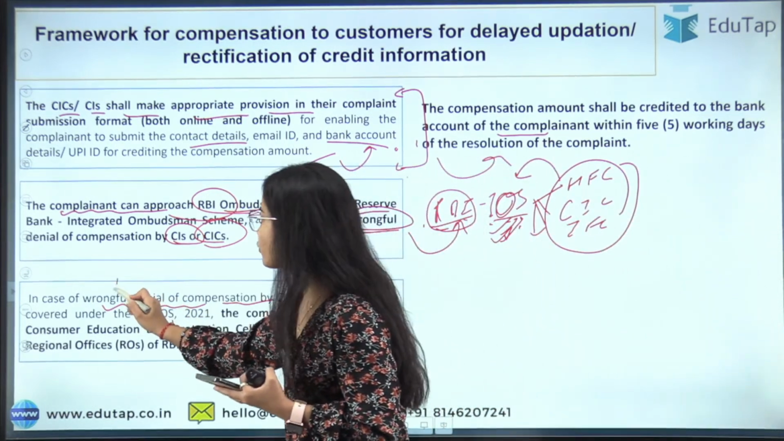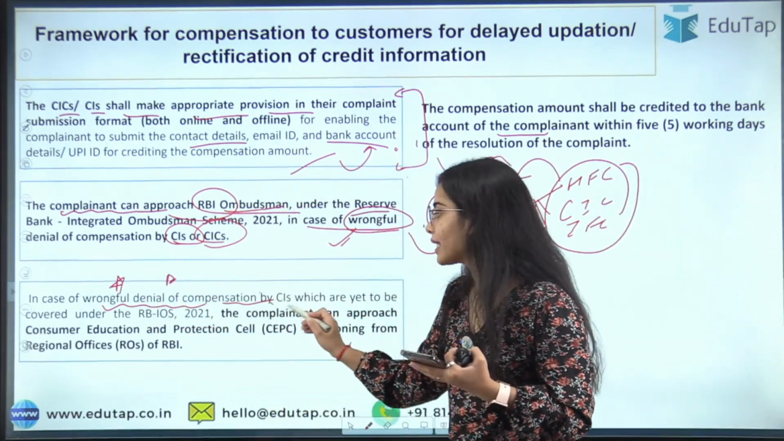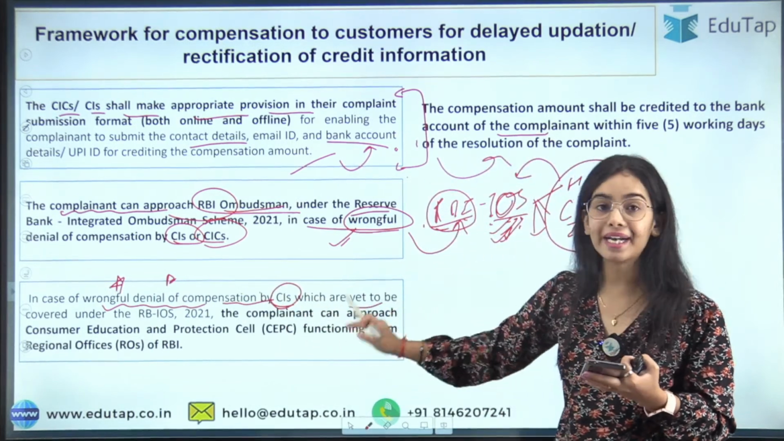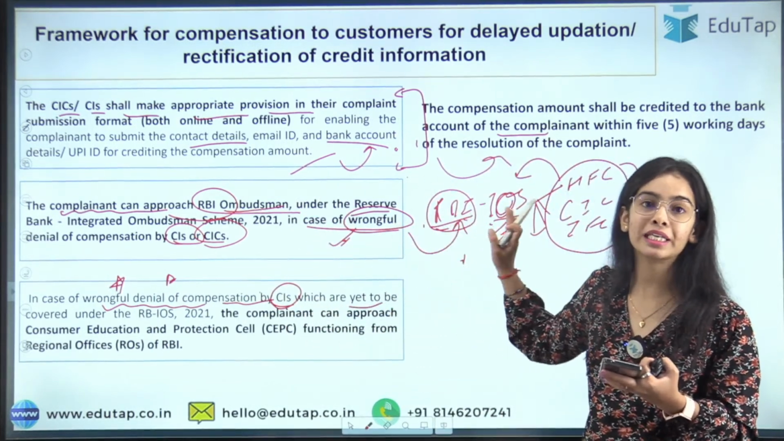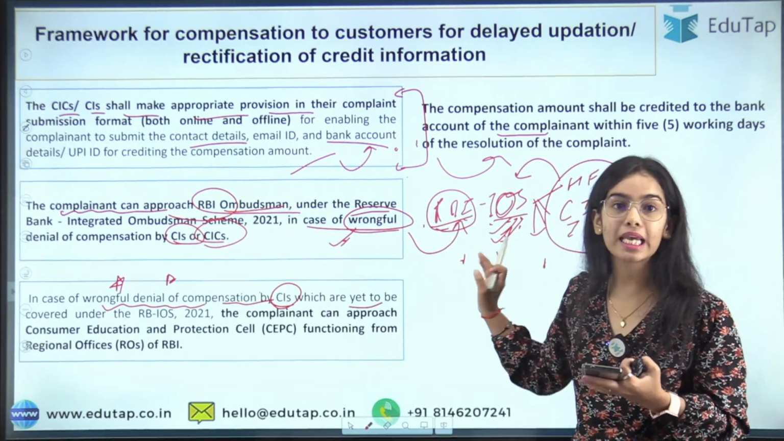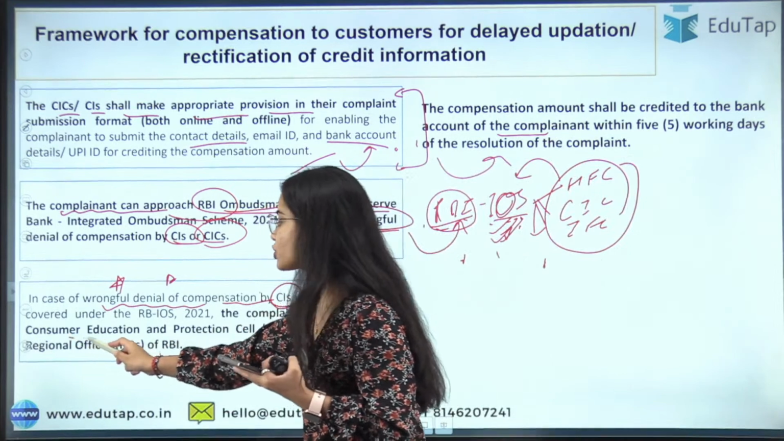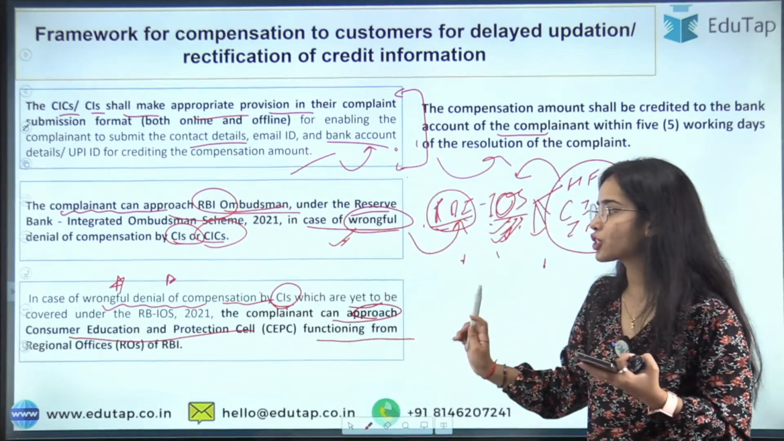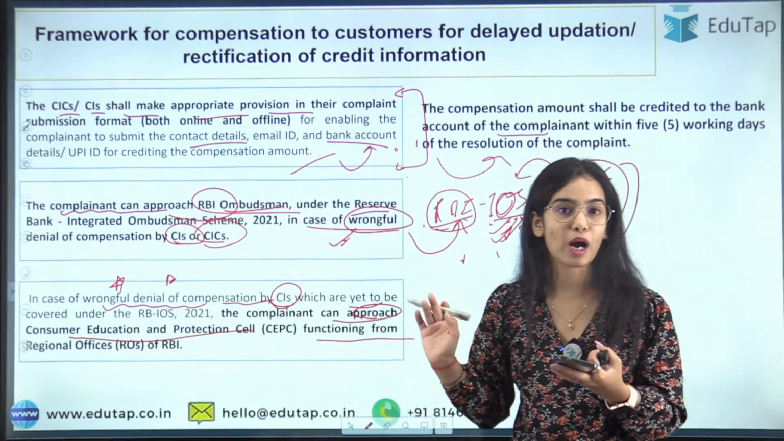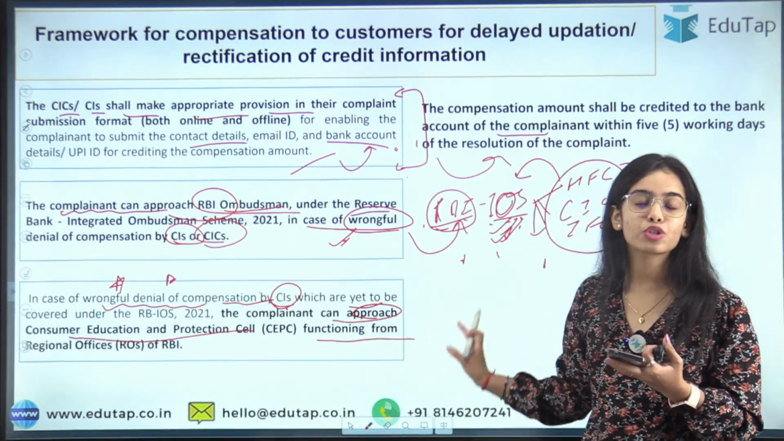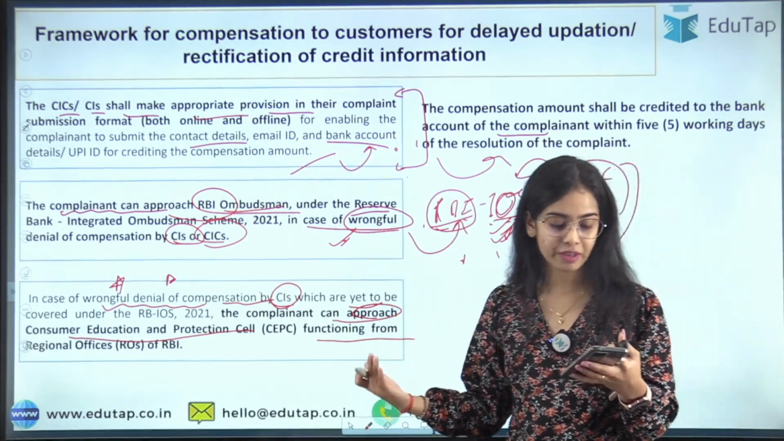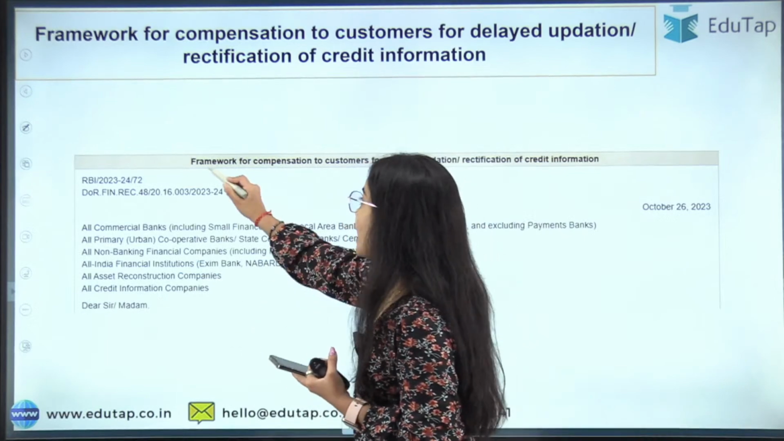what you can do is, in case of wrongful denial of compensation by the credit institutions which are not added under the Reserve Bank of India Integrated Ombudsman Scheme, you can raise your complaint and approach the Consumer Education and Protection Cell that is functioning from the regional offices of the Reserve Bank of India. Okay, so the customers do not need to worry, their complaints will be addressed. So here I have told you the framework.